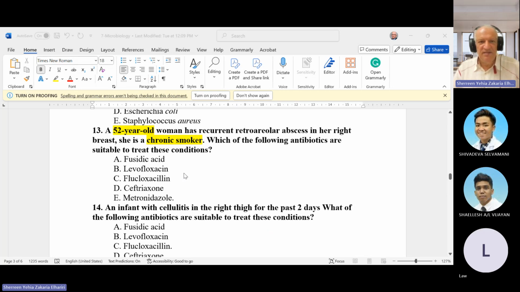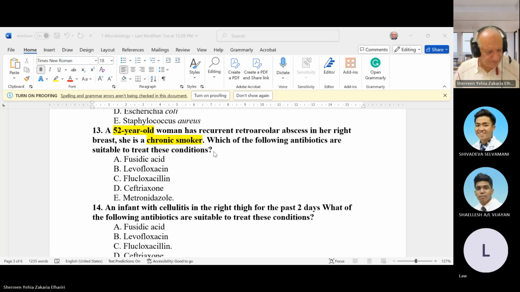Next question is about medication, and again in the exam we have some questions about pharmacology. Most of these questions are either related to antibiotics or treatment of peptic ulcer. So, for example, a 52 years old woman has recurrent retroareolar abscess in her right breast. She is a chronic smoker. Which of the following antibiotics is suitable for her? This is also tricky, because what would you expect this patient to have?